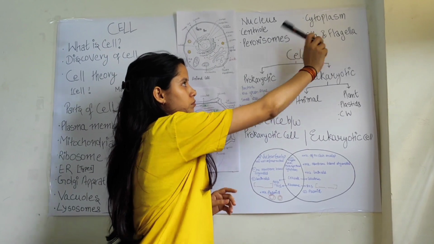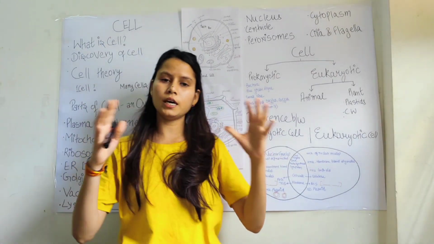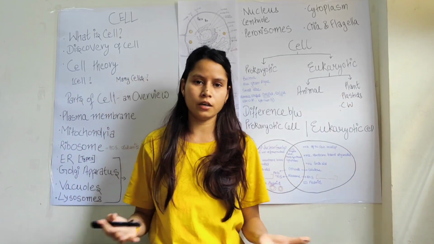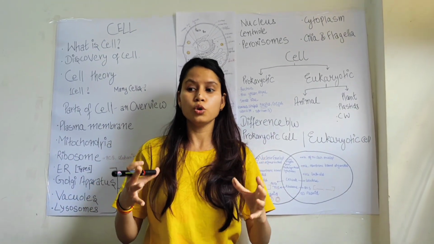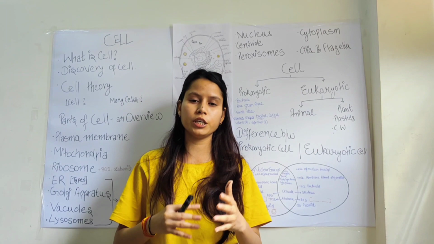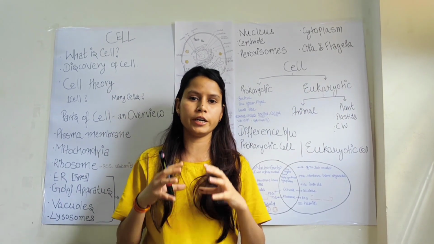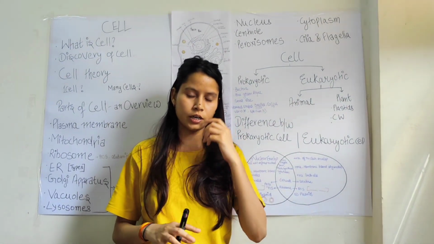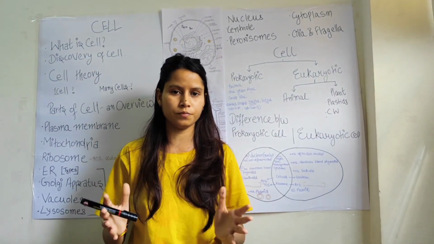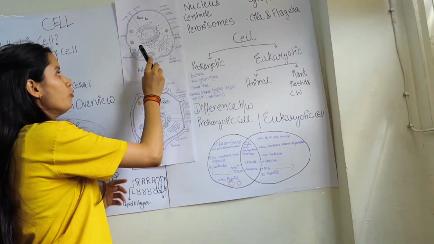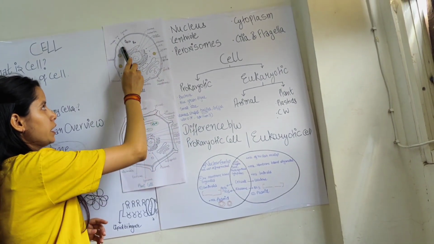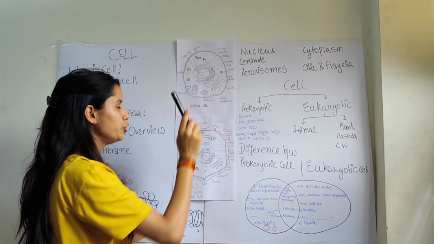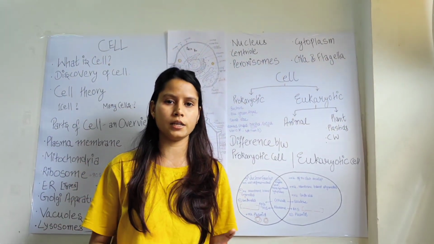What is cytoplasm? In our cell we have various organelles. Now they cannot float in the air like that. So to keep them at their fixed position or at their particular position, fluid is filled inside the blank spaces, so we have cytoplasm. Whatever fluid is present in the cell is known as cytoplasm, and whatever fluid is present in the nucleus is known as nucleoplasm.